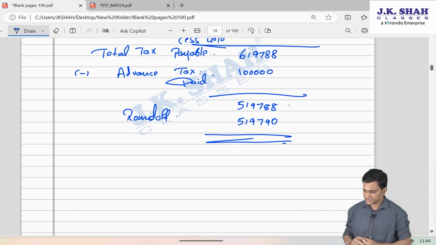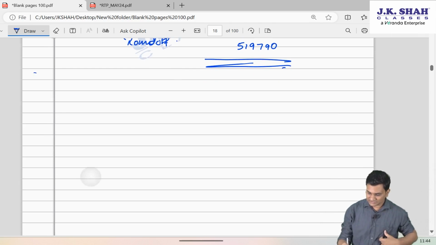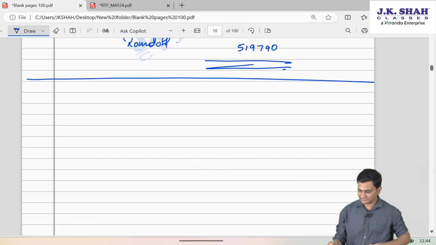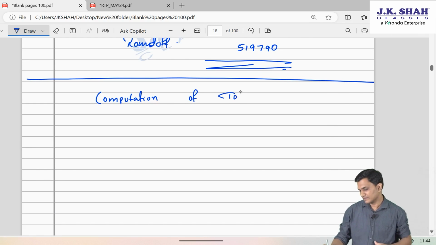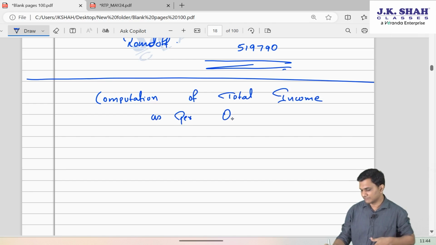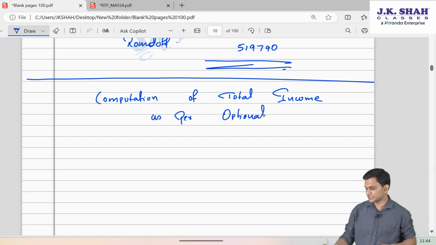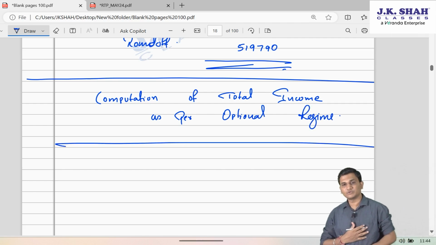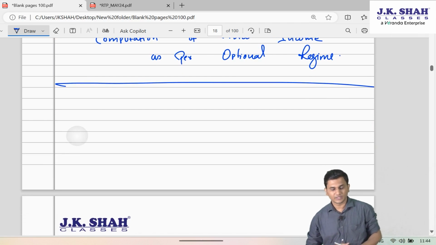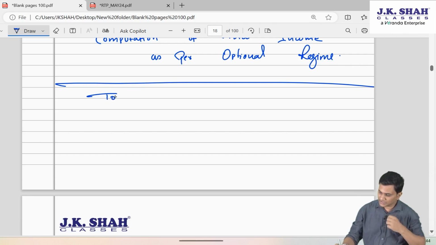I hope this calculation is clear. Now this was as per 115BAC, friends, in computation of total income and tax liability. As per optional regime, since they are also talking about optional regime, in optional regime now there is no need to make the entire table. You can simply say total income